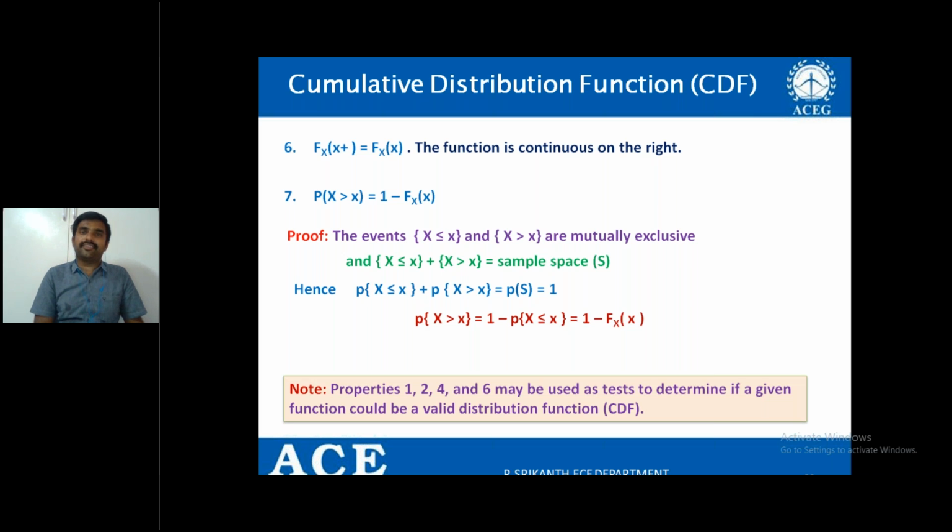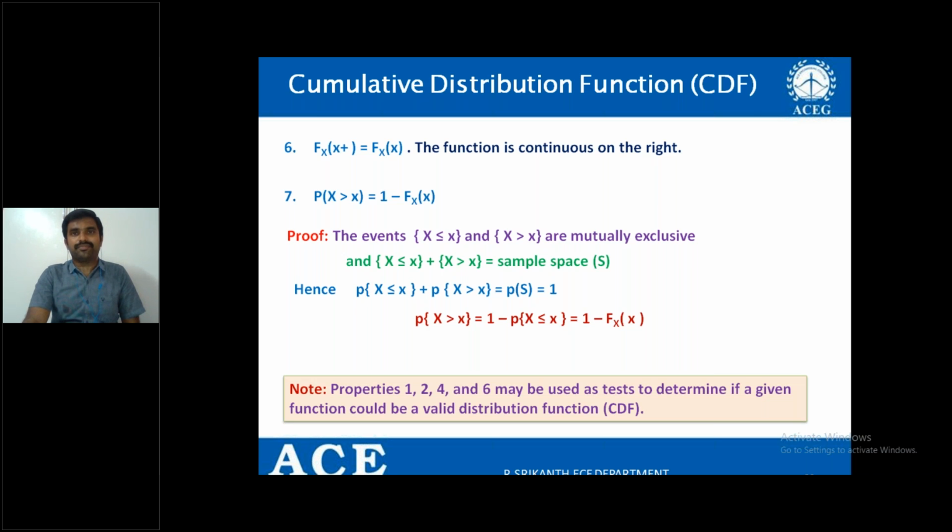The first says the minimum value is 0, the second says the maximum value is 1, the fourth says it is monotonically increasing, and the sixth says it is always continuous on the right. By using all these, you can decide whether the given function is a cumulative distribution function or not.